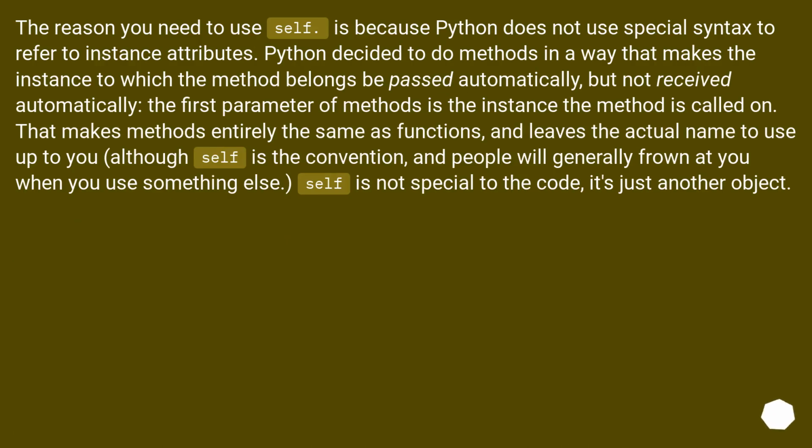The reason you need to use self. is because Python does not use special syntax to refer to instance attributes. Python decided to do methods in a way that makes the instance to which the method belongs be passed automatically, but not received automatically. The first parameter of methods is the instance the method is called on. That makes methods entirely the same as functions, and leaves the actual name to use up to you, although self is the convention, and people will generally frown at you when you use something else. Self is not special to the code, it's just another object.